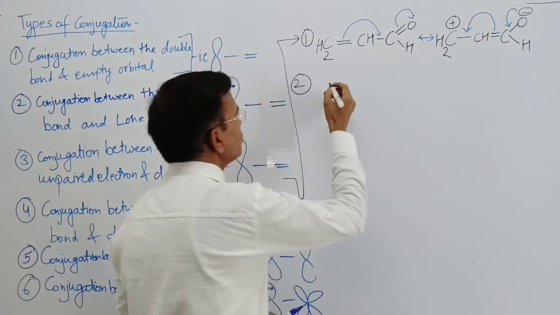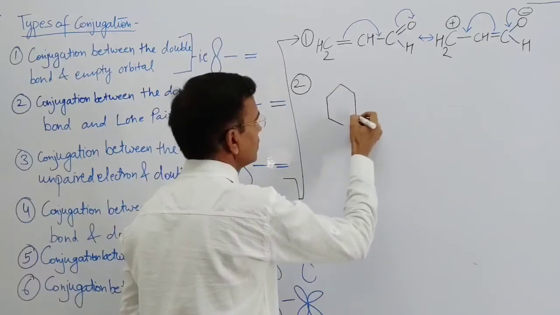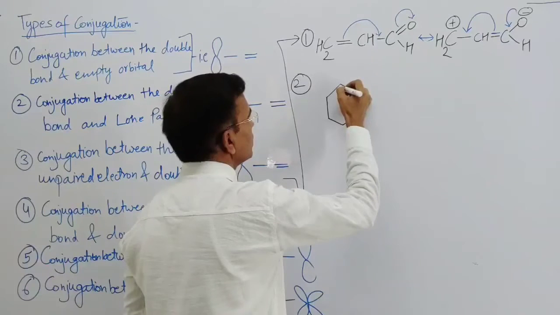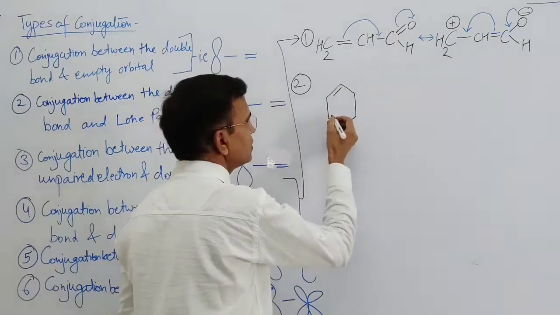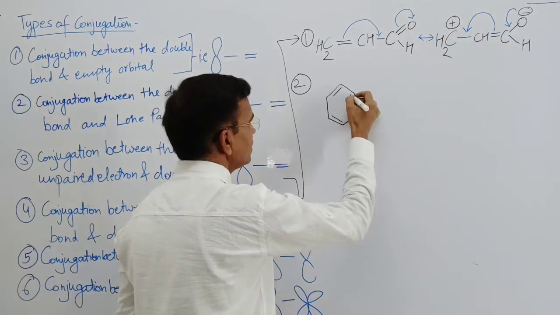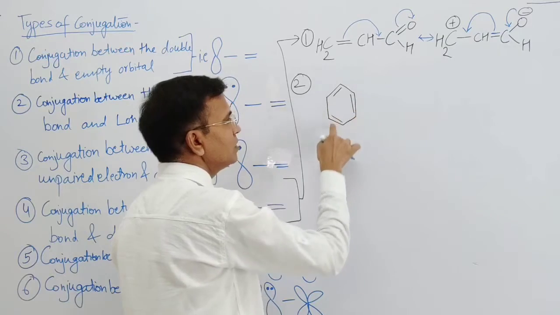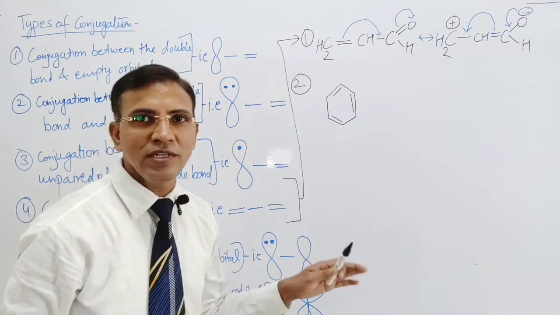Second question is double bond, single bond, double bond, single bond and double bond, single bond. Benzene, the conjugation is there.